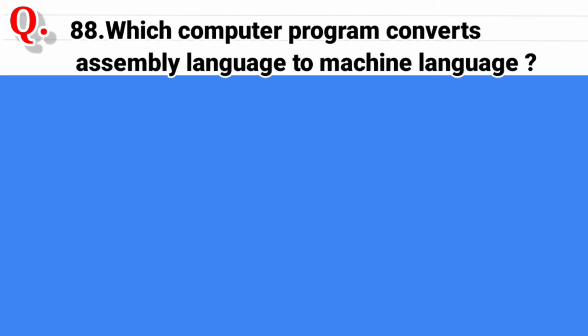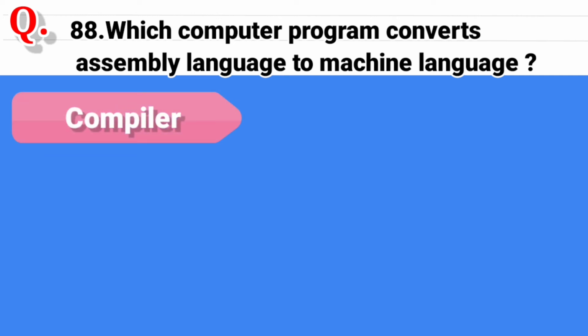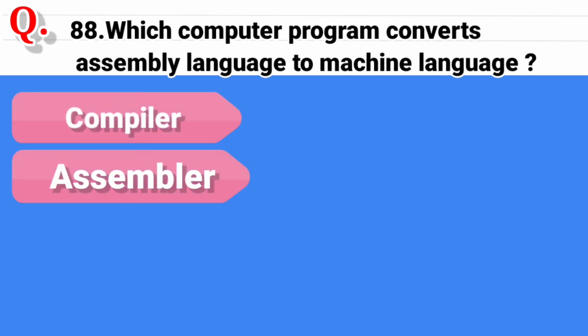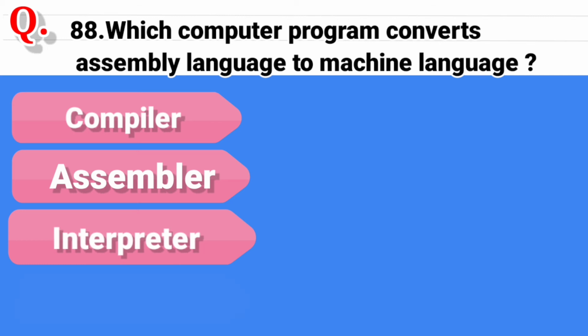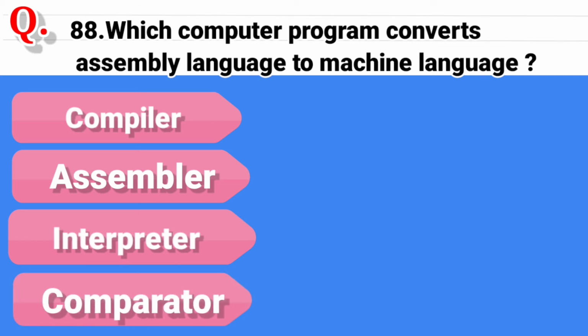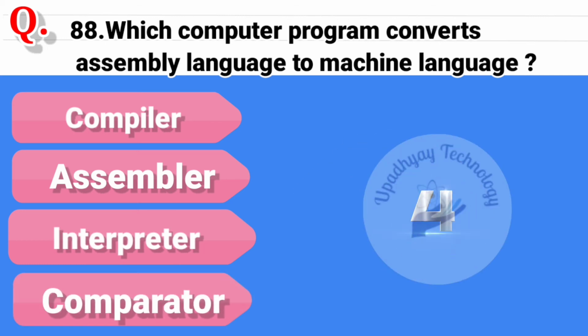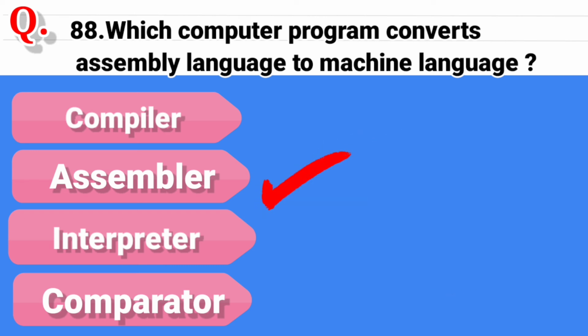Question 88. Which computer program converts assembly language to machine language? And the options are compiler, second option is assembler, third option is interpreter, and the last option is comparator. And the correct answer is assembler.